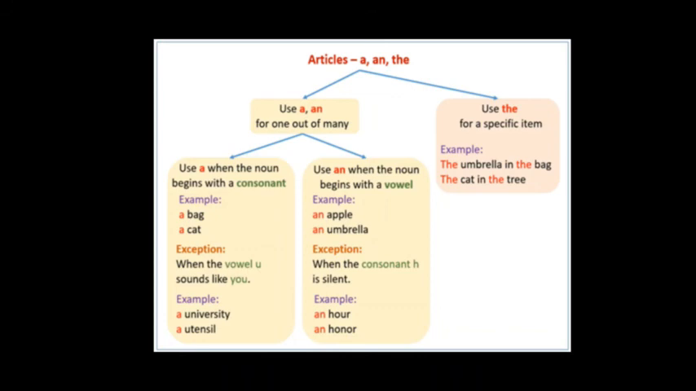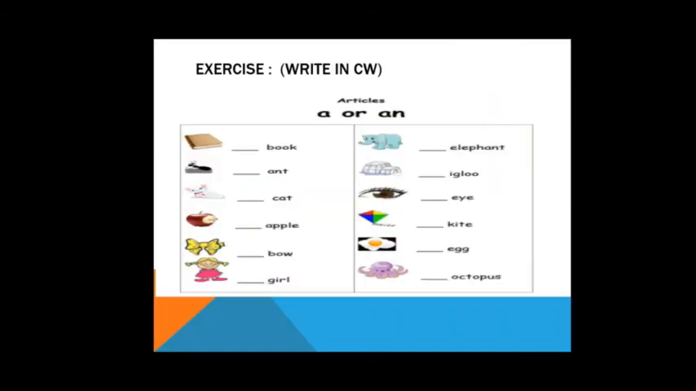Moving to the next one, the, for a specific item, like the umbrella in the bag, the cat in the trees. Children, there are a few examples which I have given. You have to write them in your classwork and post it in the group. For example, dash book. You have to know what to use there.